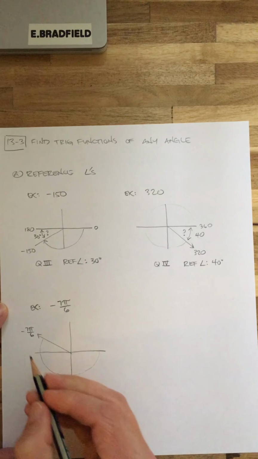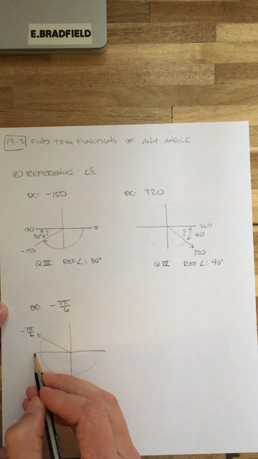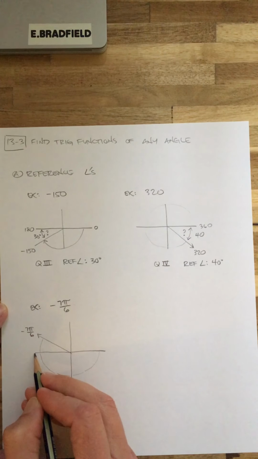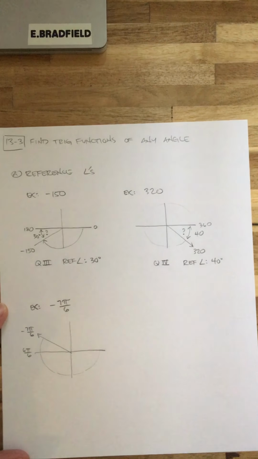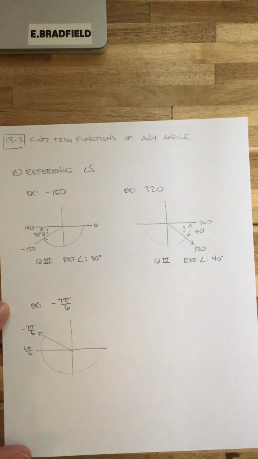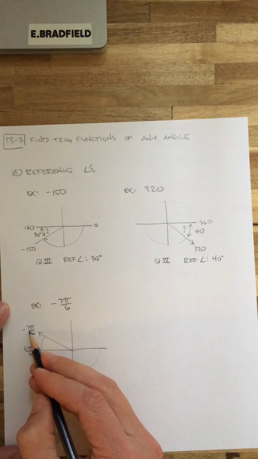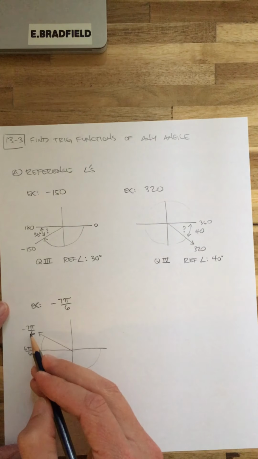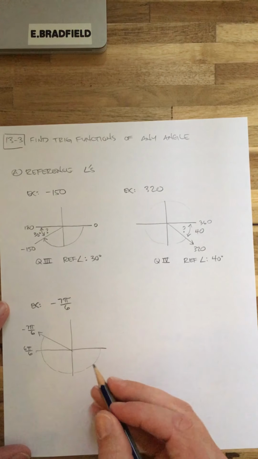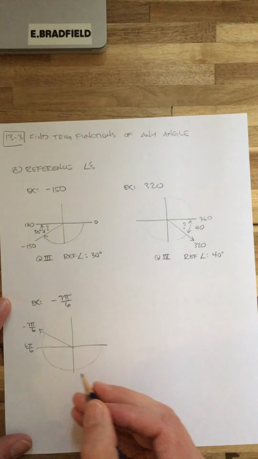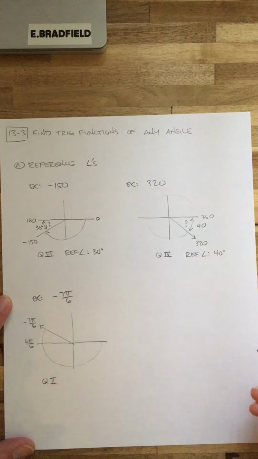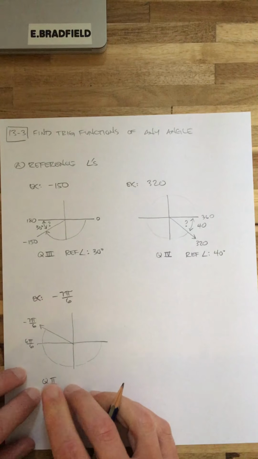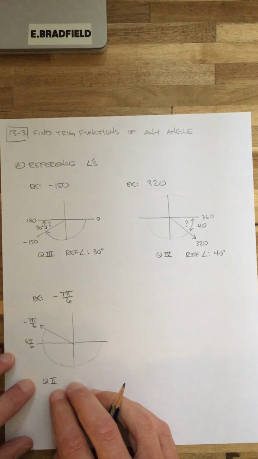And what's this guy right here? Isn't this 180 degrees? Or isn't it just pi? Couldn't you also call it 6 pi over 6 if you really wanted to? That's just pi. Now I know this is negative. The only reason I'm even writing that is because I want to show you how I got there. The main thing is I kind of want to know that I'm in quadrant 2. Again, it's just a mental note for now. It'll come into play later, I promise, okay?